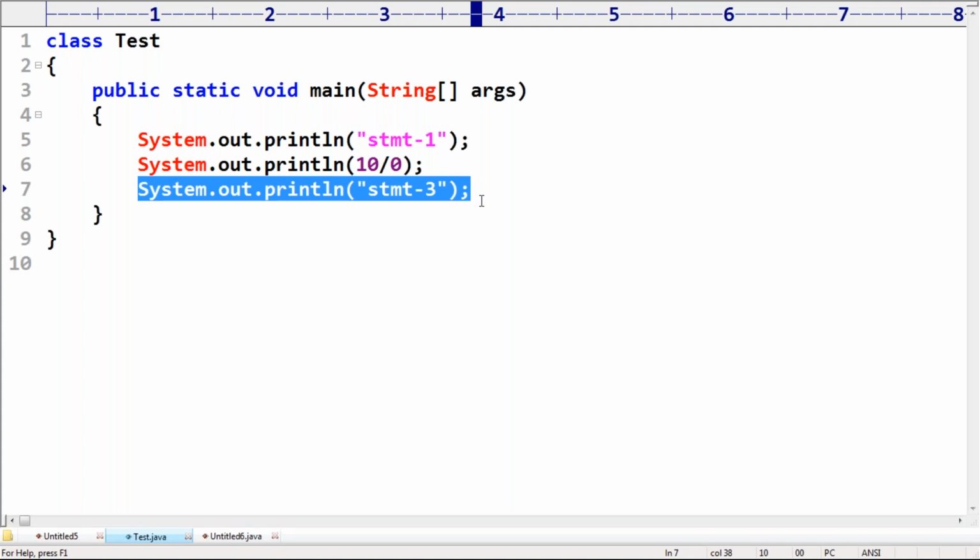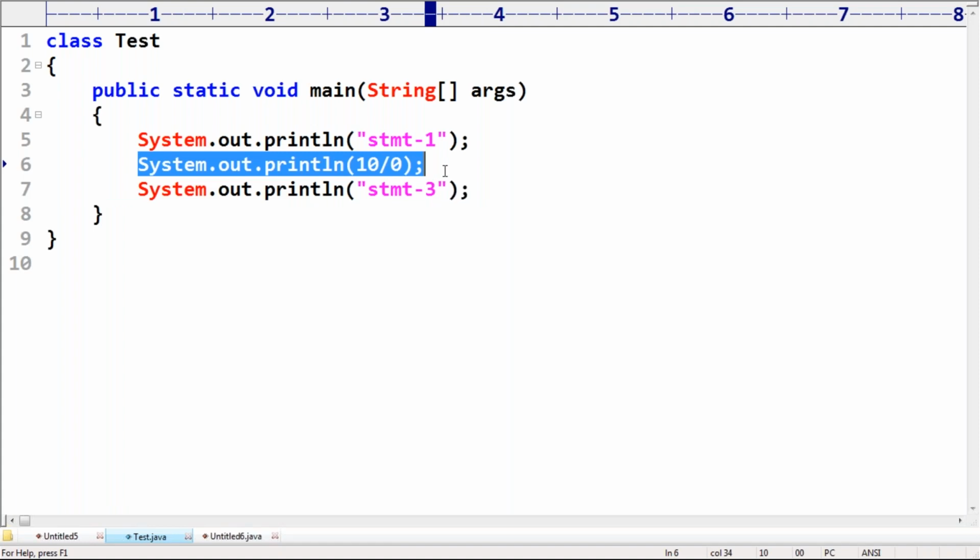Observe very carefully, sir. Statement 3 won't be executed because the problem is coming here and you are not handling it. Is this normal termination or abnormal termination? Abnormal termination. It is not graceful termination.